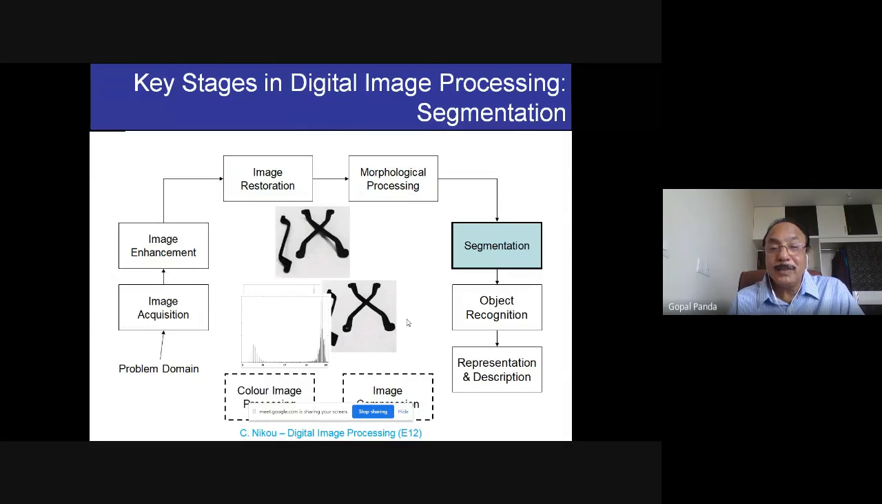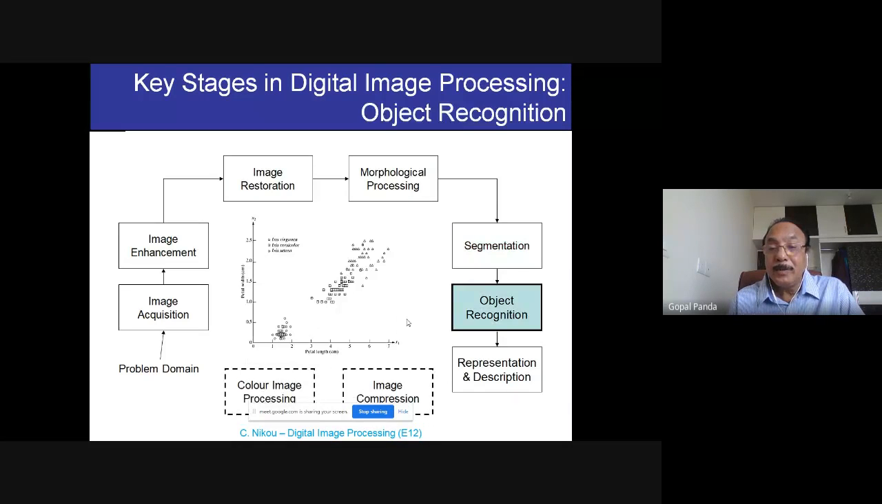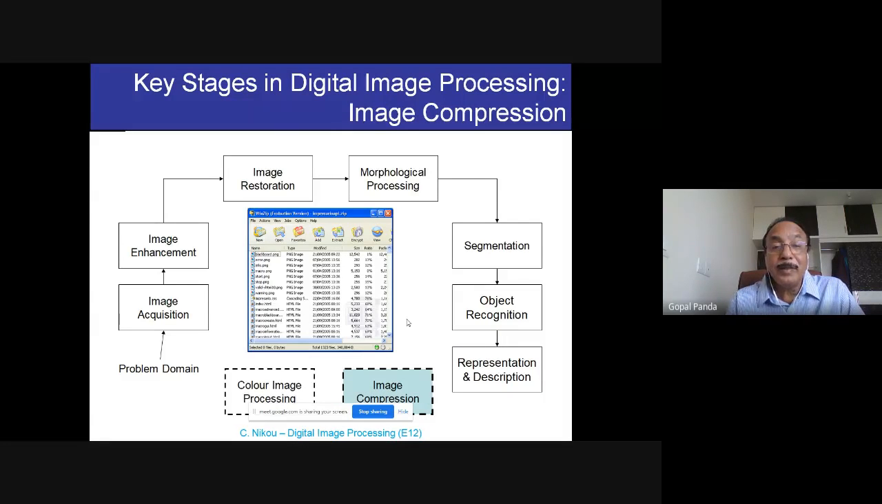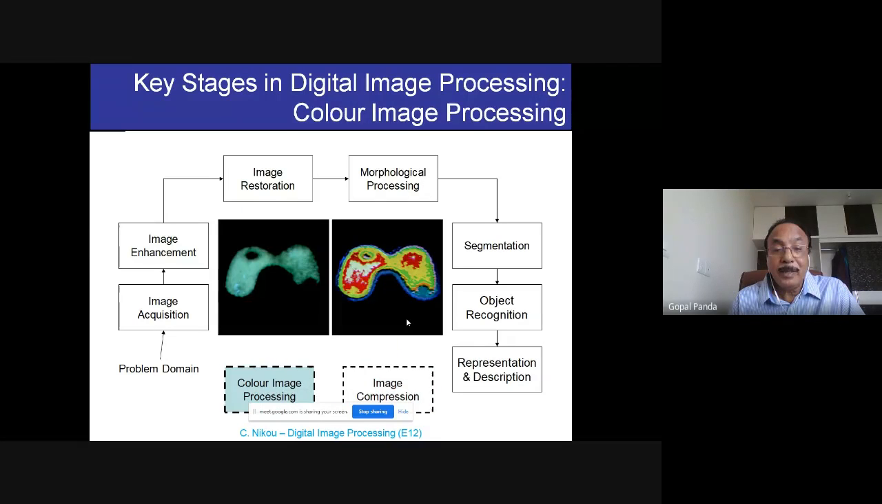And then subsequently, if it is morphological processing, then we are trying to group the information through segmentation. And then we go for object recognition. And then we go for representation and description of different themes. And then image compression. So now ultimately the different fields are identified, their attribute tables are created, and different features are available. This is what is called the background data of the processing, and then subsequently we have a final product which may look like this.